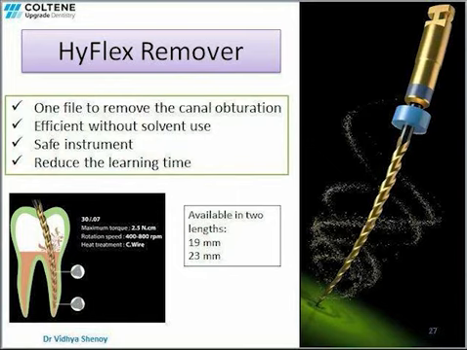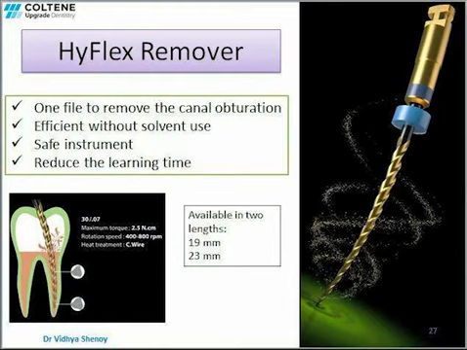The use of retreatment files for Gutta-Percha removal has gained wide acceptance and popularity. So how do these retreatment files remove Gutta-Percha from the root canal? When these rotary retreatment files rotate, they produce heat. This heat causes plasticization of Gutta-Percha, which results in softened Gutta-Percha that is less resistant and easy to penetrate and remove.